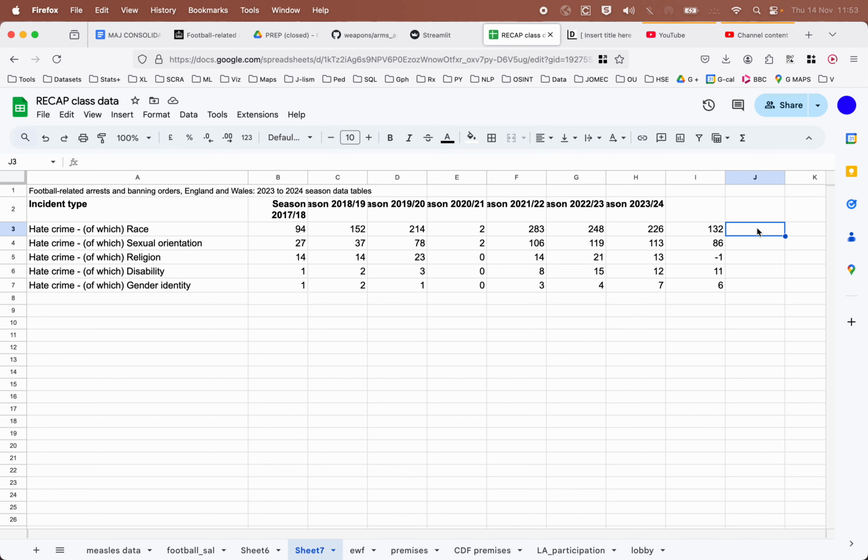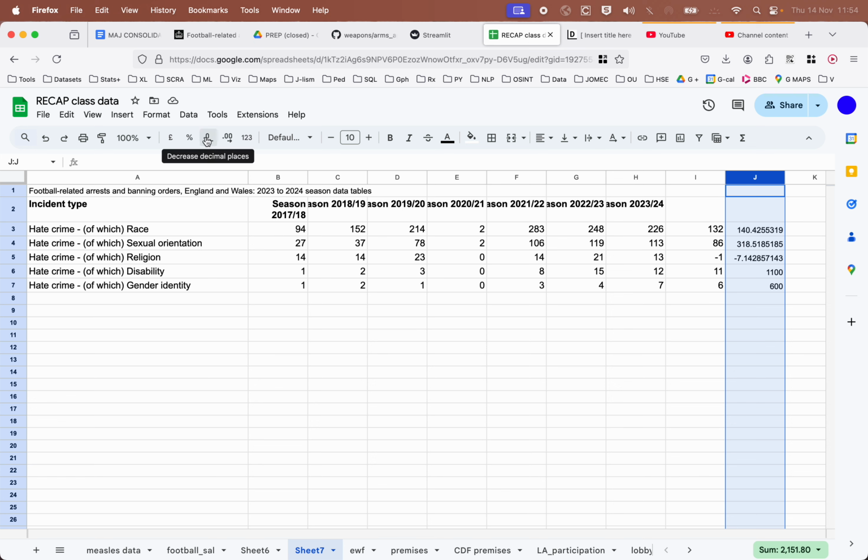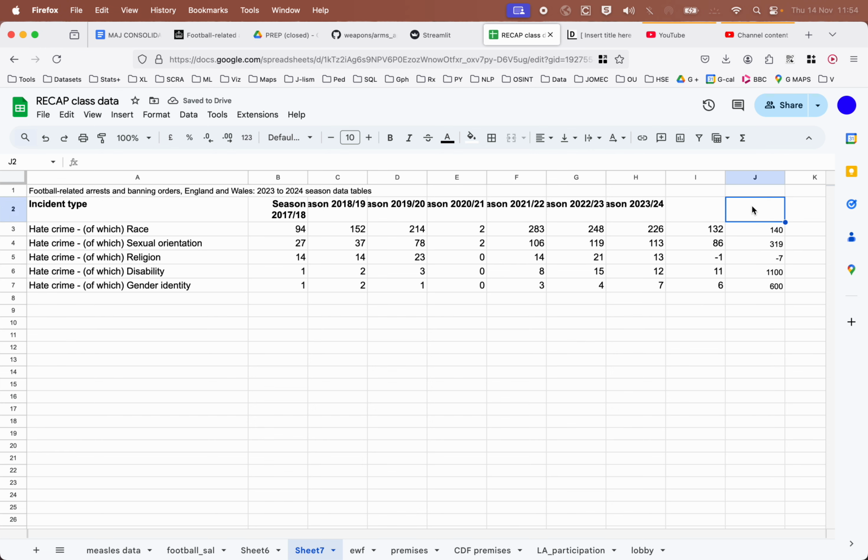But if you remember, what we'll do is equals, because we're doing a calculation. I'm going to take the increase, we're going to divide it by the original figure, and multiply the thing by 100. Does that look right? We'll say yes, we'll take this, and I'm going to select this column and reduce the decimal figures so we can actually see what we're looking at. Okay. So there we go. I should give this a name. Increase, percentage increase.